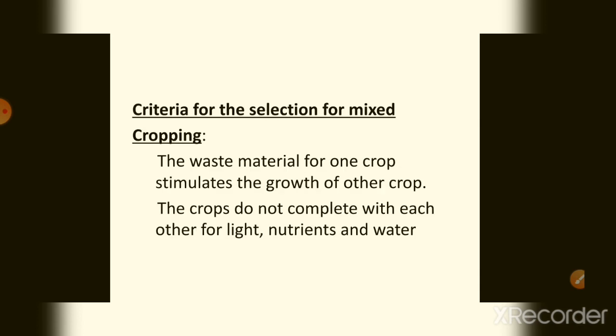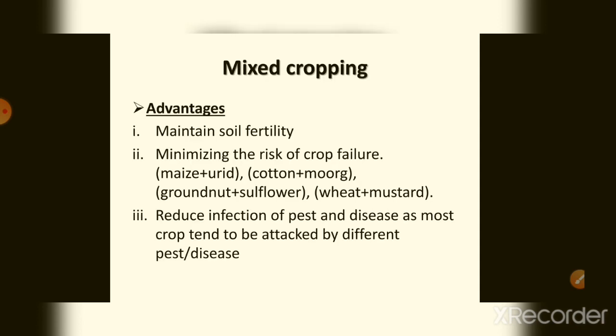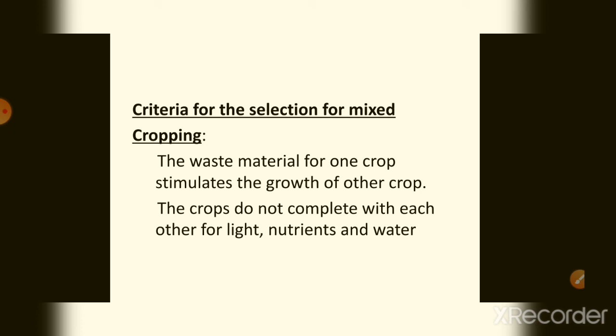The next is the criteria. We have seen the advantages here; now we are going to see the criteria. In intercropping, in the same piece of land two crops are cultivated.